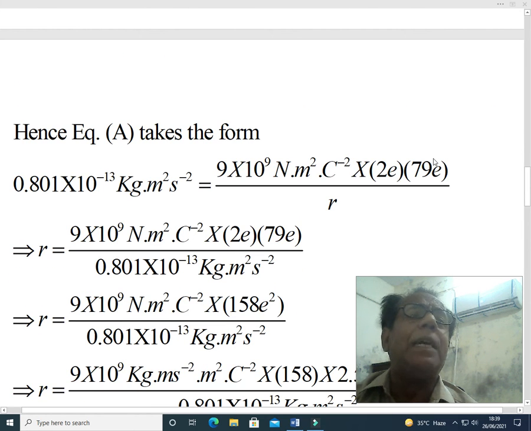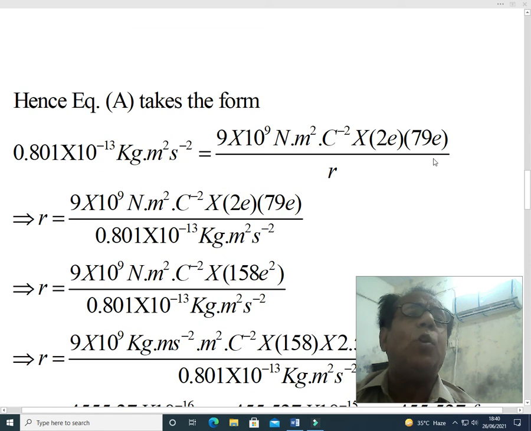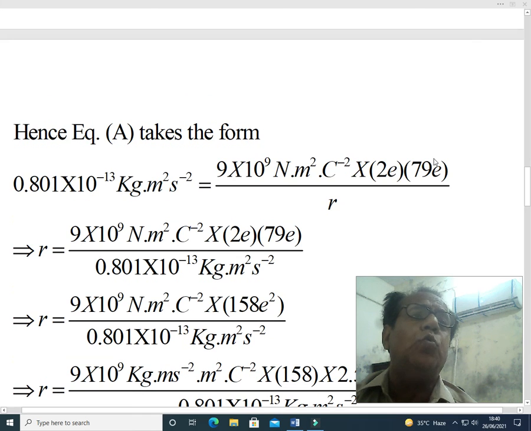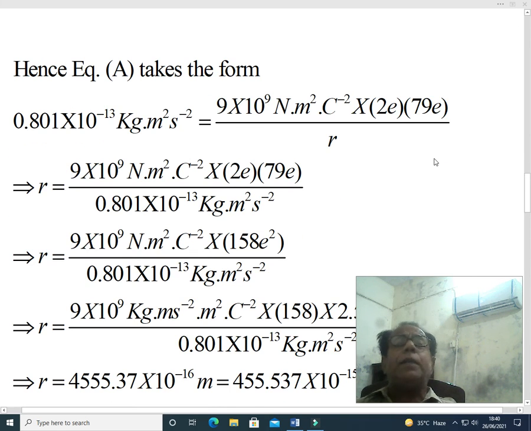Hence equation A, which is our fundamental equation for the purpose of solution of this problem, takes the form 0.801 into 10 raised to the power minus 13 kilogram meter square per second square. What we have done is just put the value of U, which is 9 into 10 raised to the power 9 newton meter square per coulomb square. What is this? This is the value of 1 over 4 pi epsilon naught, into the value of Q1, that is 2E, and the value of Q2, that is 79E, over R, which is yet to be determined. We have to calculate R.